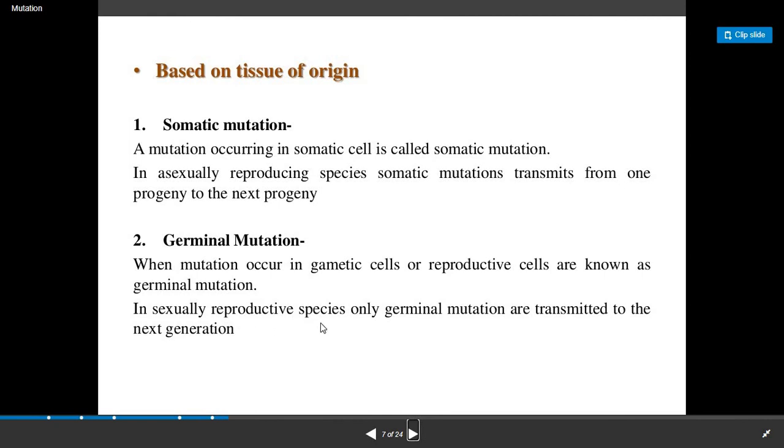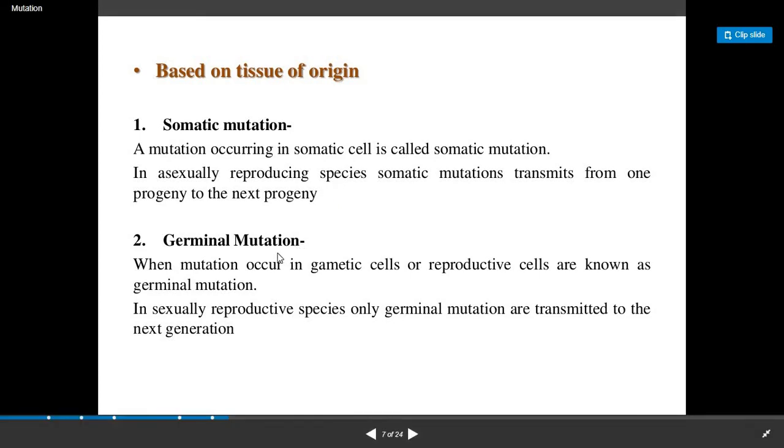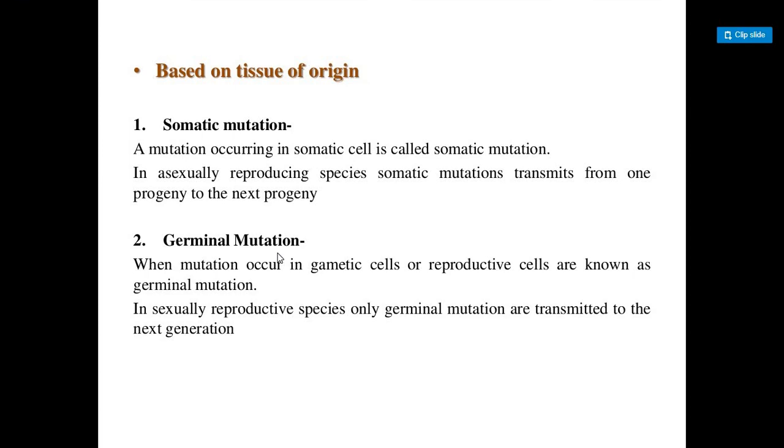In sexually reproductive species, only germinal mutations are transmitted to the next generation. This means the somatic mutation is restricted to only one generation. The changes are not transmitted to the next generation. Whereas in the germinal mutation, if they are occurring in the germinal cells, then certain changes will transfer to the next generation also.